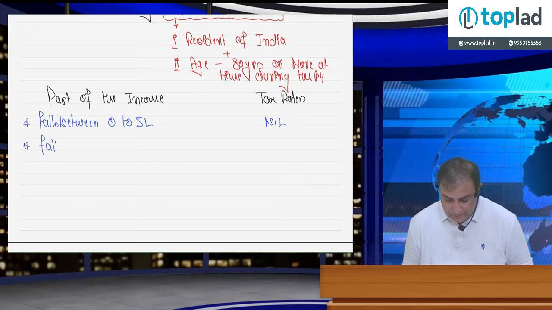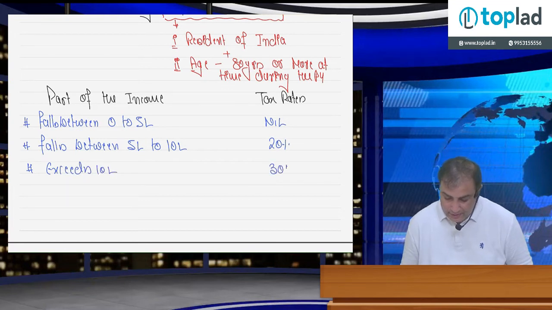The part that falls between 5 lakh to 10 lakh, 20%. Part of the income that exceeds 10 lakh, the rate is 30%, and these 20 and 30% apply on part of such income.